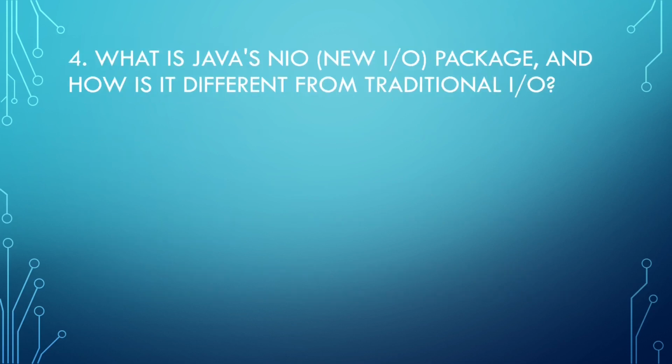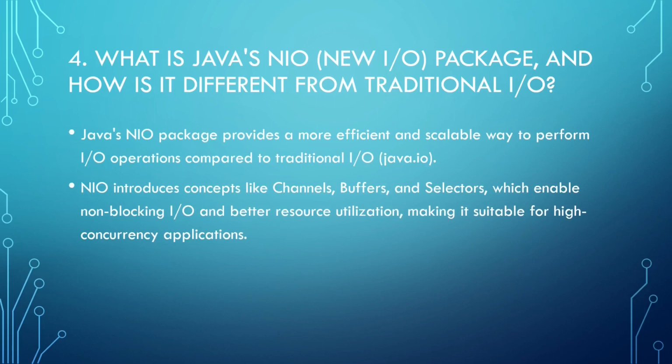What is Java's NIO, the New I/O package, and how does it differ from the traditional I/O? Java's NIO package provides a more efficient and scalable way to perform I/O operations compared to the traditional java.io. NIO introduces concepts like channels, buffers, and selectors, which enable non-blocking I/O and better resource utilization, making it suitable for high-concurrency applications.